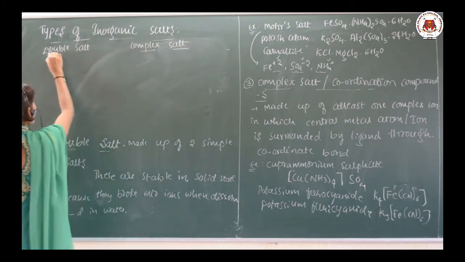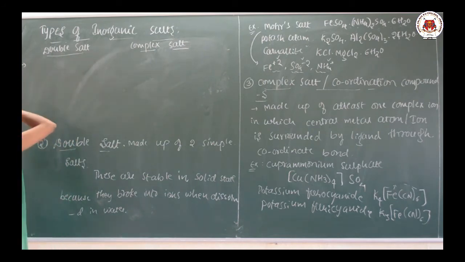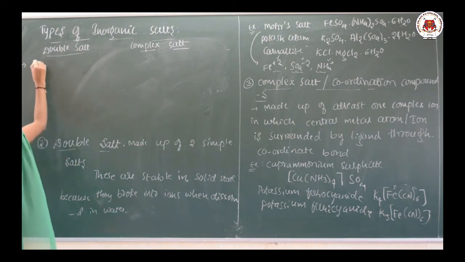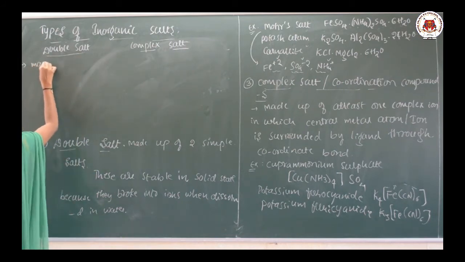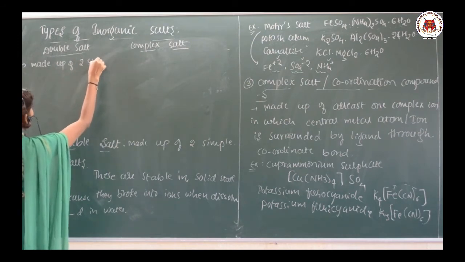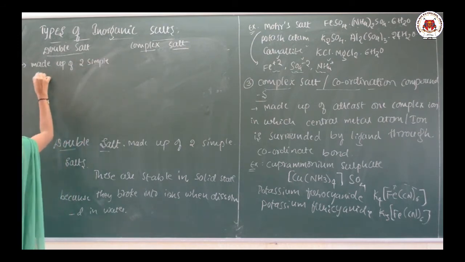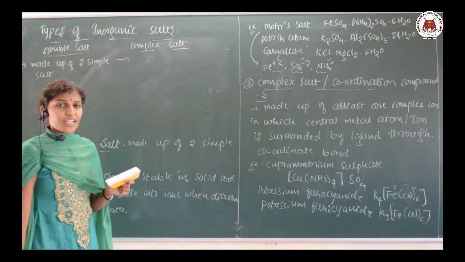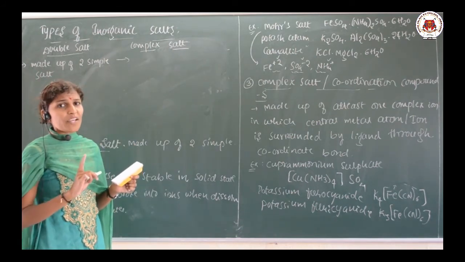See here, first difference: double salt is made up of two simple salts, yes or no? And complex salt is made up of at least one complex ion.